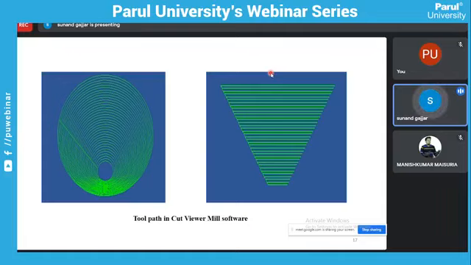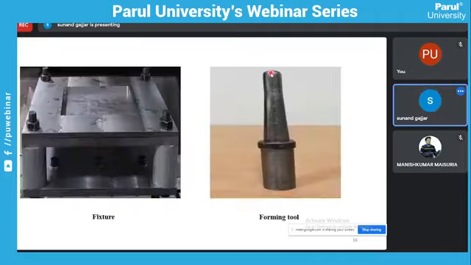By giving some inputs, like the shape, say cone shape or pyramid shape, then the base diameter, that is, the diameter at the bottom face, the step size and the height of the object.